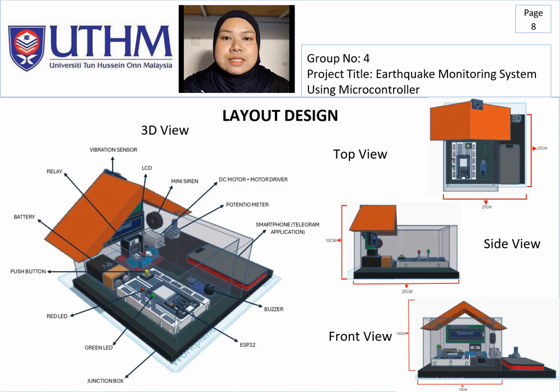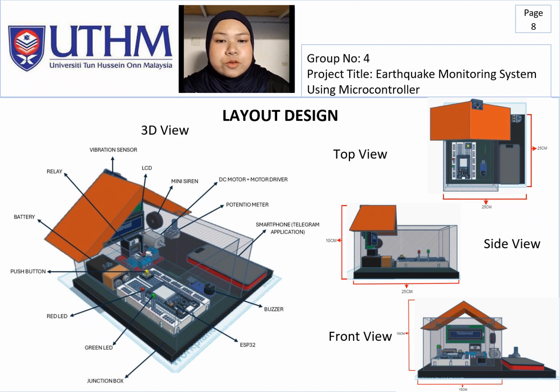Based on the front and side views, the model dimensions are 10 cm in height, 25 cm in both width and length, demonstrating a well-organized and space-efficient design. The components are systematically positioned on a stable base to ensure proper wiring, accessibility, and smooth operation during testing.